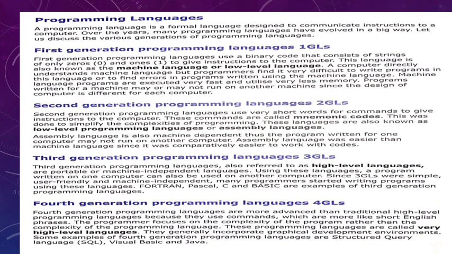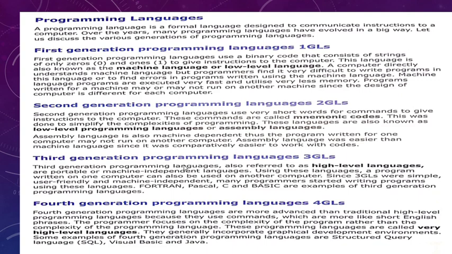Obviously, when we have to remember codes, it is easier for a human brain to remember a specific word, but it is really hard to remember numbers. So, once assembly language came in, our task became much easier. But still, we have to depend on a specific hardware.